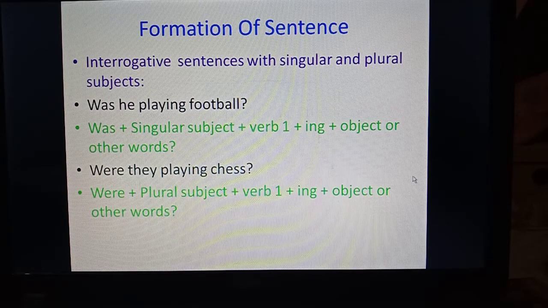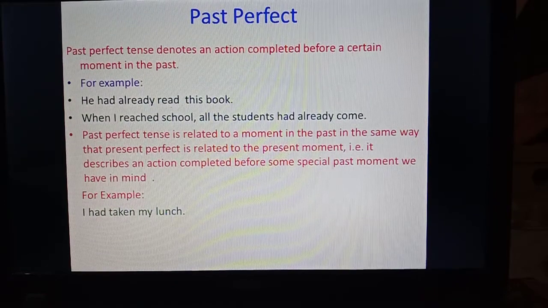Now we will see past perfect tense. Past perfect tense denotes an action completed before a certain moment in the past. For example, he had already read this book. When I reached school, all the students had already come.